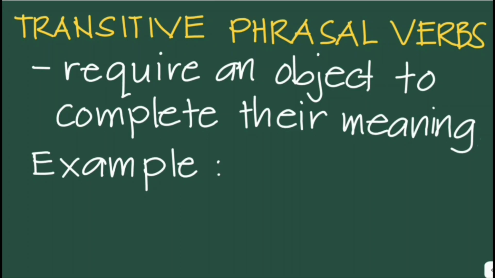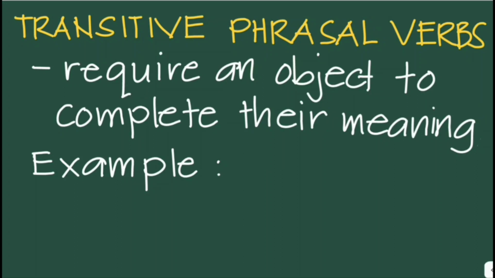So, what is the difference between transitive phrasal verbs and intransitive phrasal verbs? Transitive phrasal verbs are those phrasal verbs that require an object to complete their meaning. So the object here is the thing or person that receives the action of the verb.